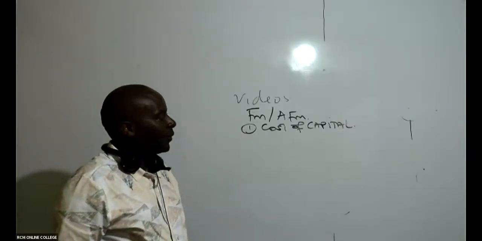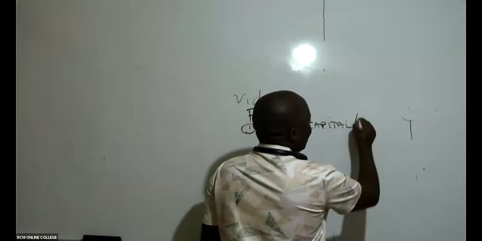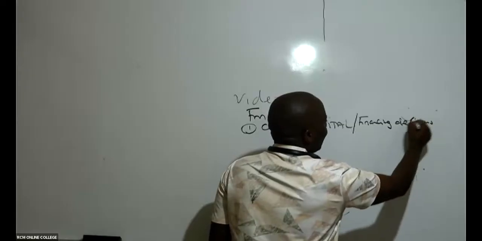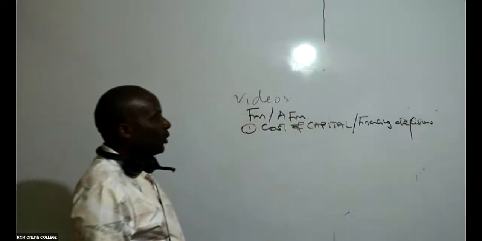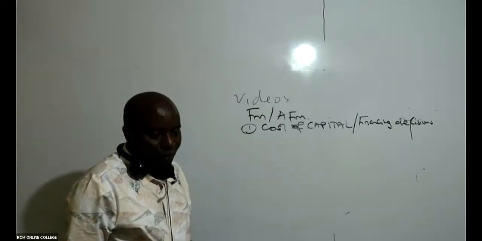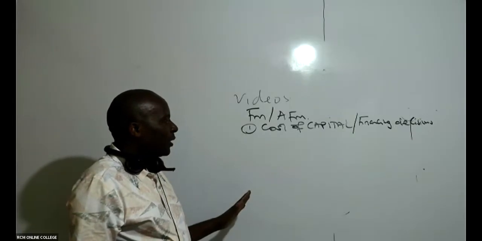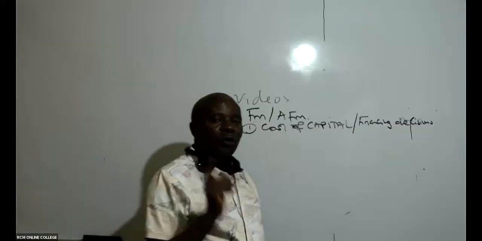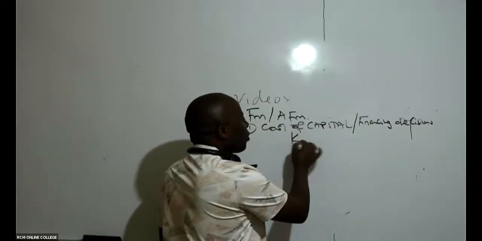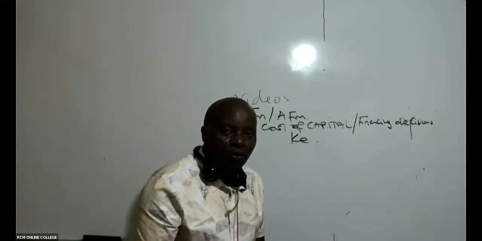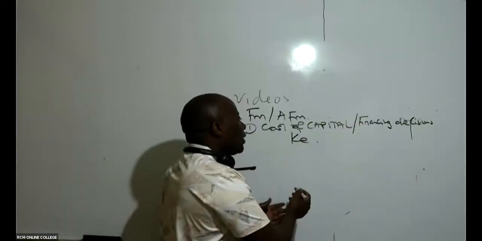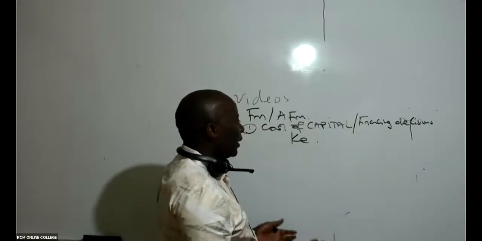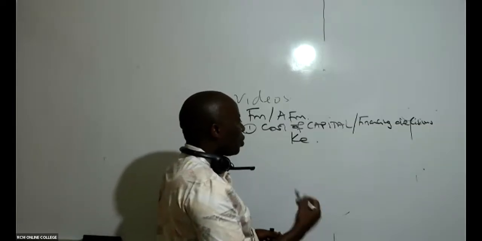then. So remember, cost of capital falls under what we call the financing decisions. Cost of capital stroke financing decisions. Very, very important. So under cost of capital, we must know how to compute cost of capital. We have cost of equity using the dividend valuation model, using dividends. We have cost of equity using CAPM, and many other methods here. We must know how to get cost of preference shares, cost of debt, etc.